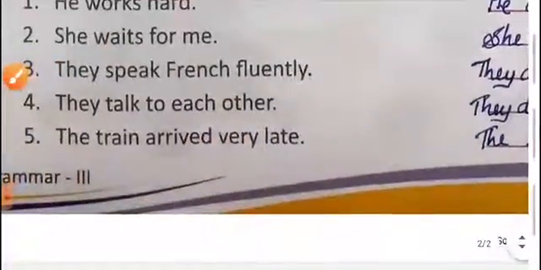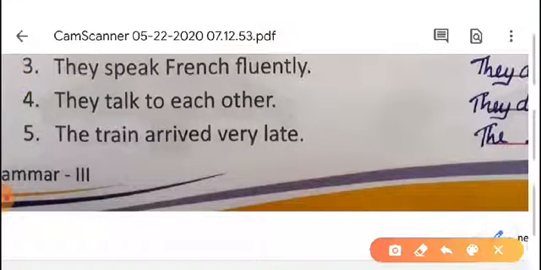Now, they speak French fluently. Here also there is no helping verb. Main verb is speak. So we have to check the tense of the verb. Is it present or past? Here it is present tense. Then we can write do or does.